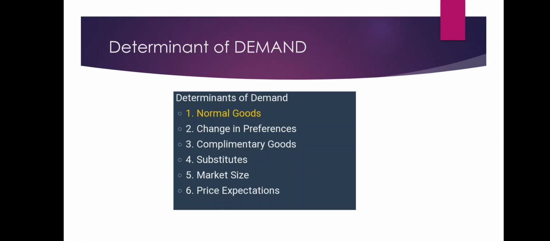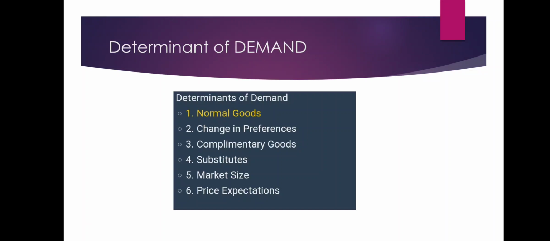Now, second is consumer preference. Favorable changes lead to an increase in the demand. Unfavorable changes lead to a decrease. Now, the price of related goods. Related goods can be a substitute or a complementary good.